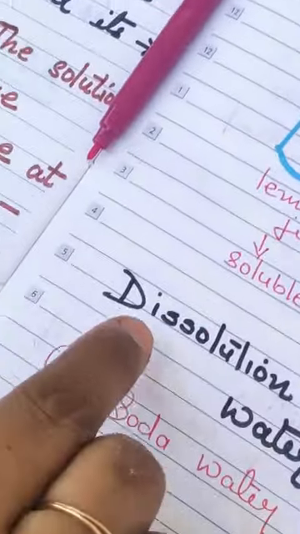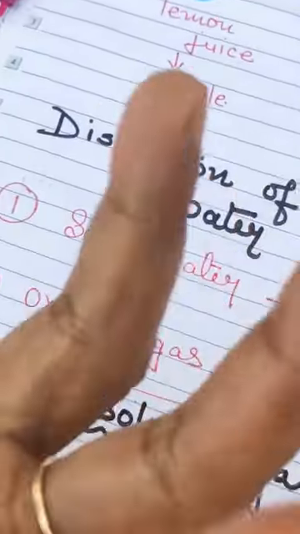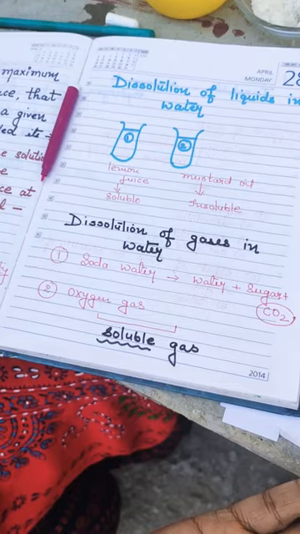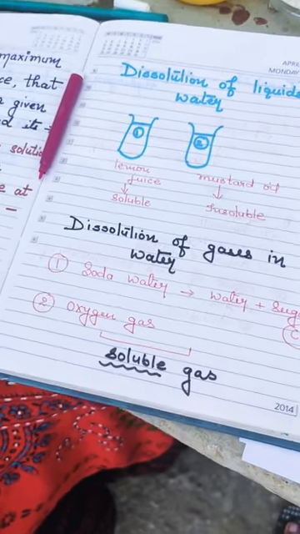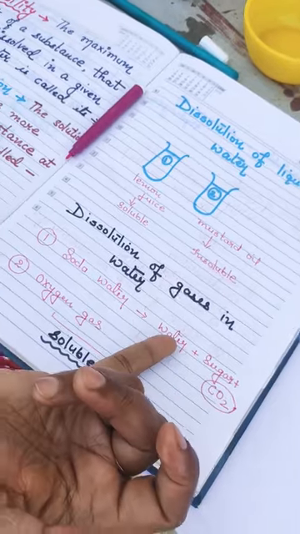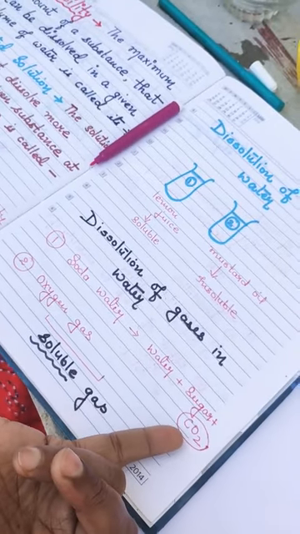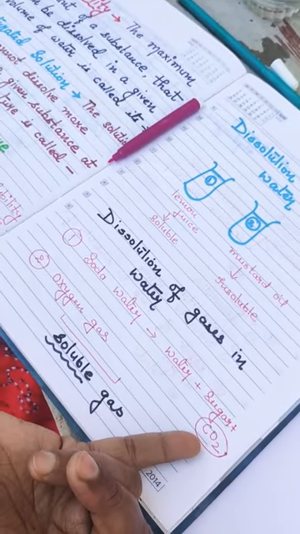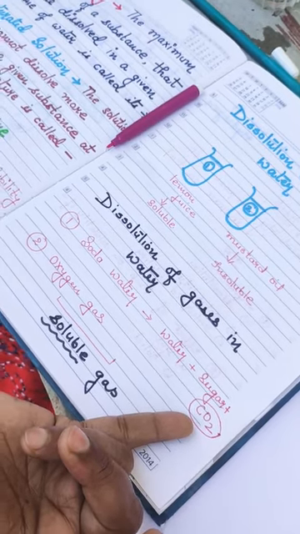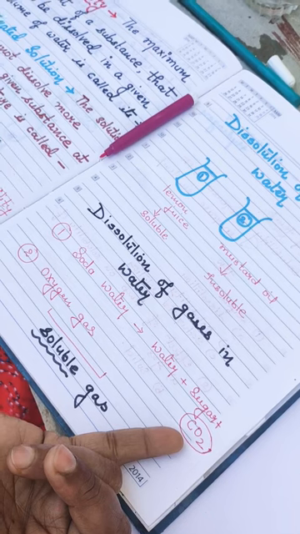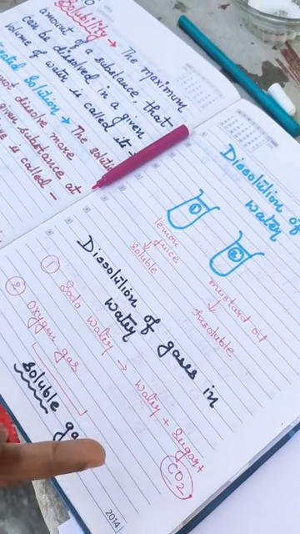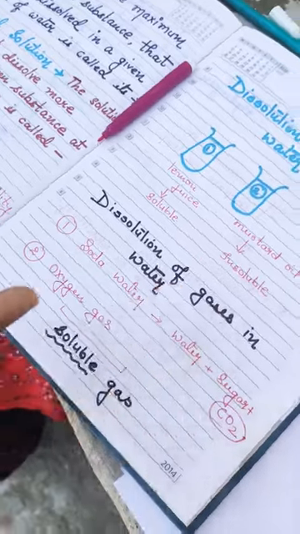Now see here, dissolution of gases in water. There are some gases which dissolve into water, but some of them do not dissolve in water. Soda water, the cold drink you drink, is made up of water, sugar and CO2. Now just open the nozzle of the soda water. You will see the bubbles of the cold drink. What are those bubbles? That is the presence of carbon dioxide. Carbon dioxide is dissolved in the water.